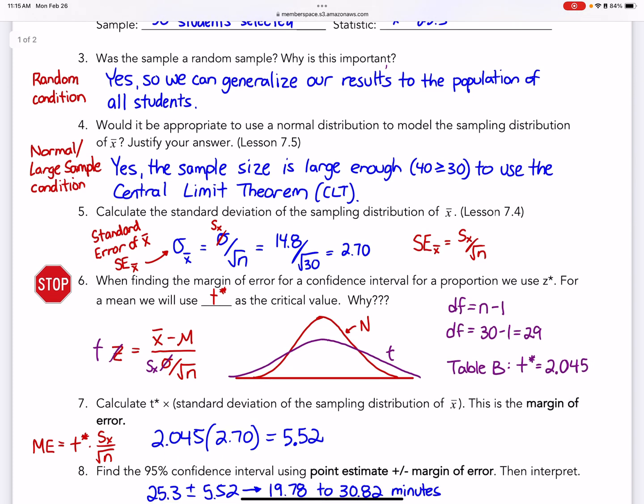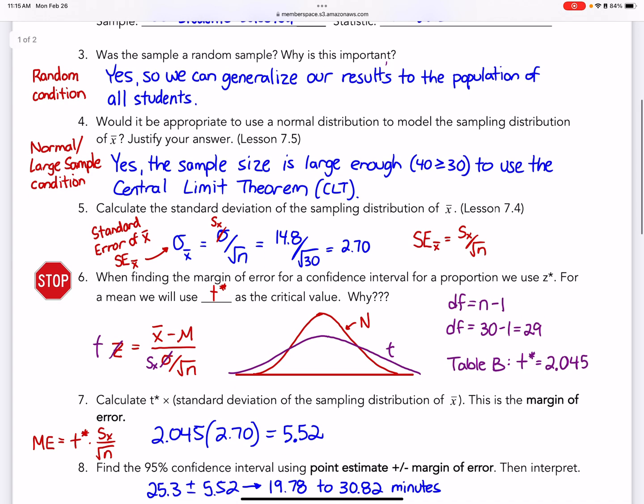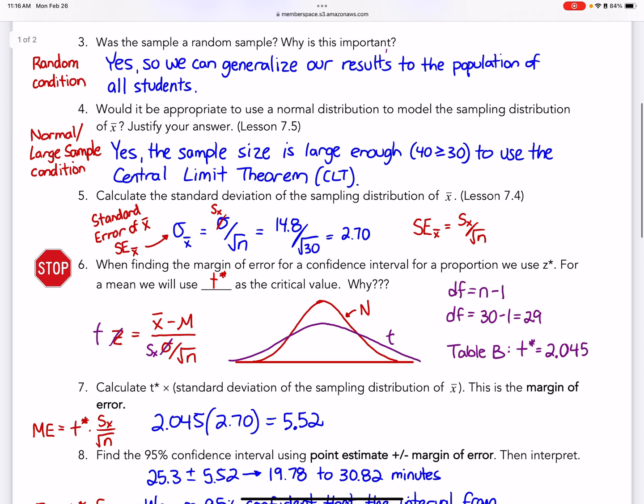But if I'm asking for the margin of error, it's just T star times my standard deviation over the square root of n. And then number 5 is when I found the standard deviation over the square root of n, so I got 2.7. So finding the 95% confidence interval is going to be my point estimate plus or minus my margin of error. Remember, that's what it always is, point estimate plus or minus margin of error.